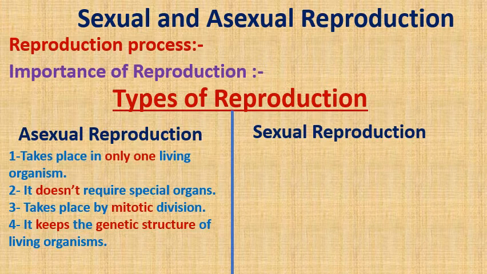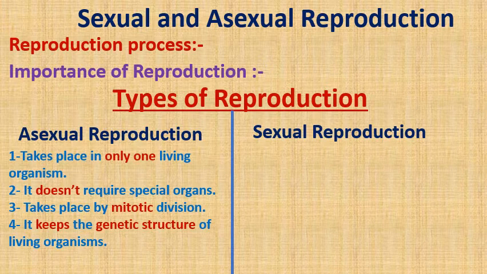It takes place by mitotic division, which produces cells with the diploid number of chromosomes. And the new individual has the same genetic structure as the parent. So asexual reproduction produces an individual identical to the parent.